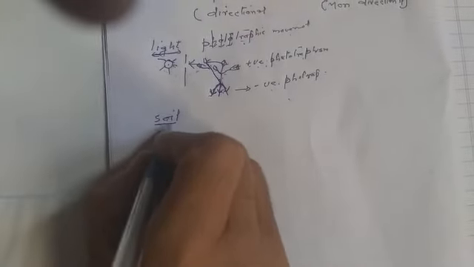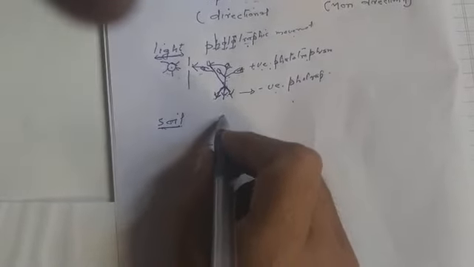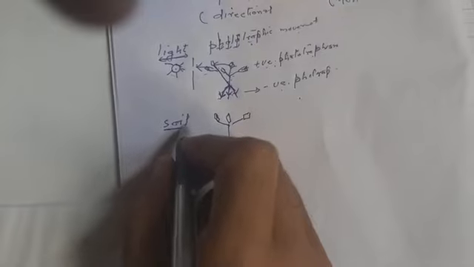Like we will see another stimulus, that is soil. Whenever we see the soil, these are the roots here, that's called geotropism.